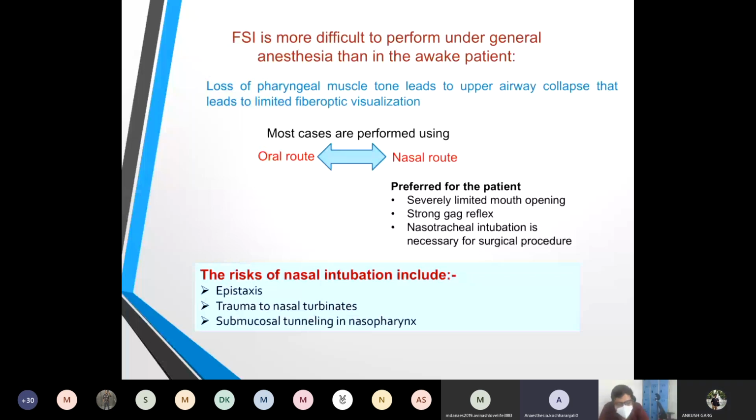Actually, I want to share because I was working in a dental college, ESIC Medical Rohini. There we used to get small cases of TMJ ankylosis. So we didn't have any option. It is a difficult airway, and the second thing is we cannot offer awake intubation, so we have to go for general anesthesia. It's a very tricky situation, and you have to be well prepared for it.